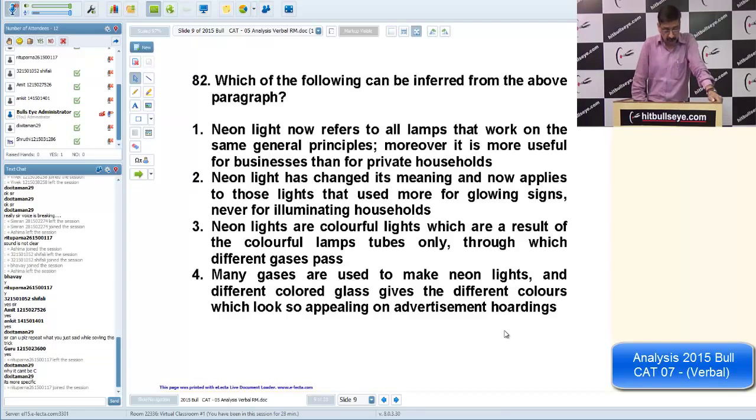So Dikshit Raman, see, neon lines are colorful lights which are the result of colorful lamp tubes through which different gases pass. No, it is the color of the glass even. It's not only the color of the gas, it is the color of the glass we want to change. That's why it is technically wrong, factually wrong. Am I clear, Dikshit?